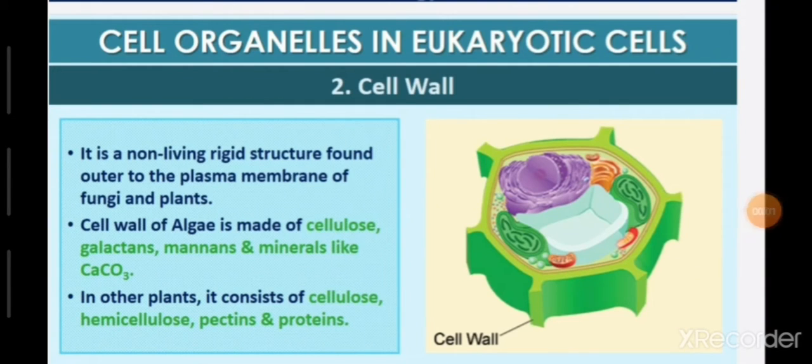Good morning, students. We are studying the chapter Cell, the Unit of Life. In this chapter, till now, we have studied the types of cells: there are two types, prokaryotic cell and eukaryotic cell. Prokaryotic cells do not have a well-defined nucleus because it is not surrounded by the nuclear membrane. Whereas in the eukaryotic cell, eu means advanced and karyo means nucleus, so eukaryotic cells have a well-defined nucleus.